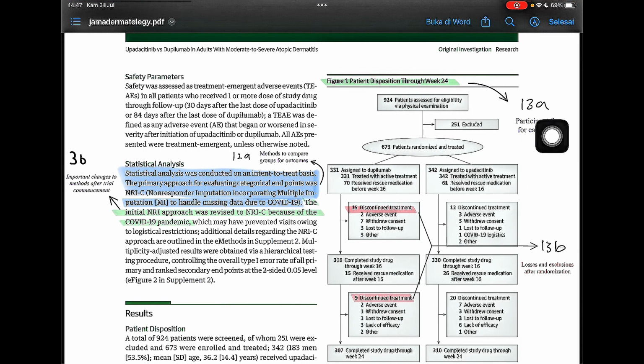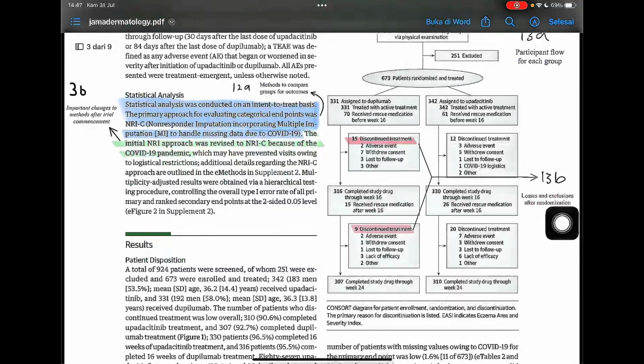This is participant flow for each group. In 13B, in the upadacitinib group, 15 discontinued treatment: 2 adverse events, 7 withdrew consent, 3 lost to follow-up, 3 other. In the dupilumab group, 9 discontinued treatment: 2 adverse events, 1 withdrew consent, 1 lost to follow-up, 3 lack of efficacy, 2 other. This is losses and exclusions after randomization.